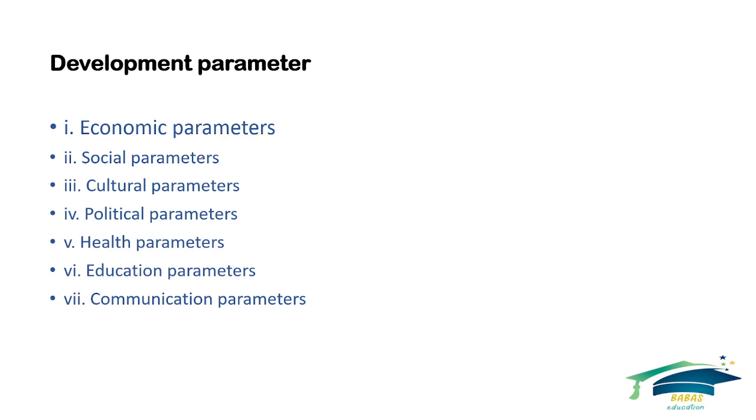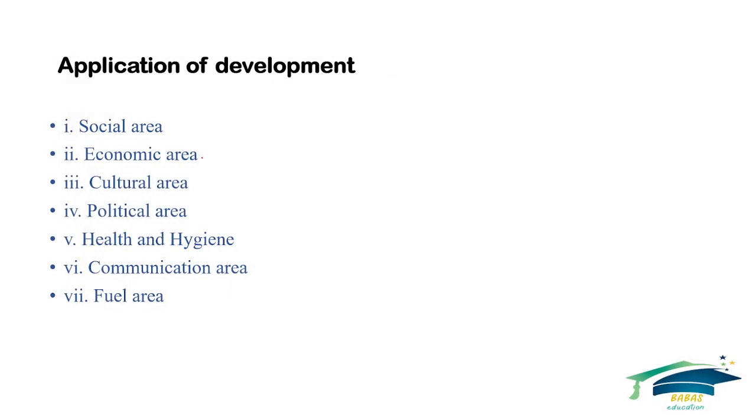Okay, application of development: how to do it, what to do in this developmental process, and how to develop in the concept of the social or anthropological perspective. The social area, the economical area, the economical perspective and hierarchy, or some cultural area.